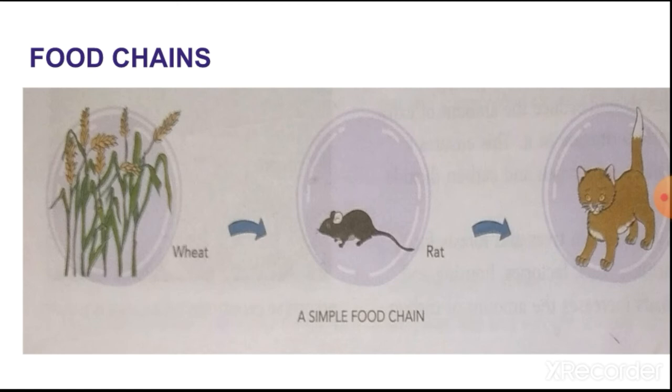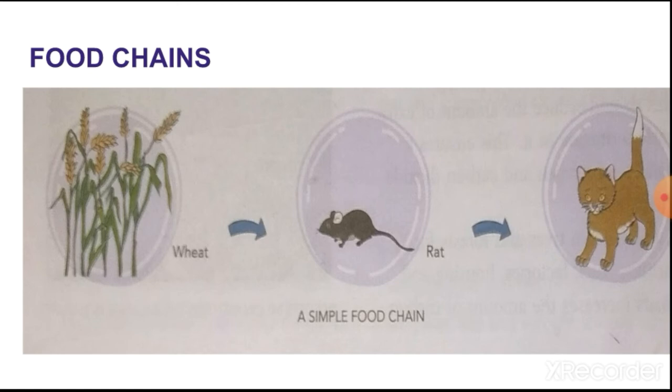So carnivores also get energy indirectly from the green plants through the herbivorous animals. So this is the cycle, this is the food chain.